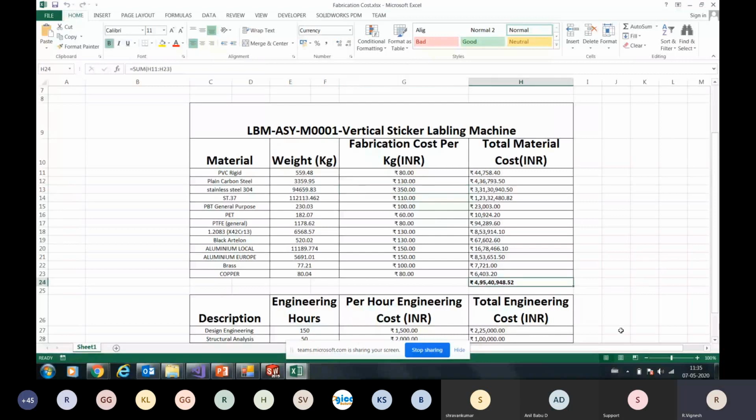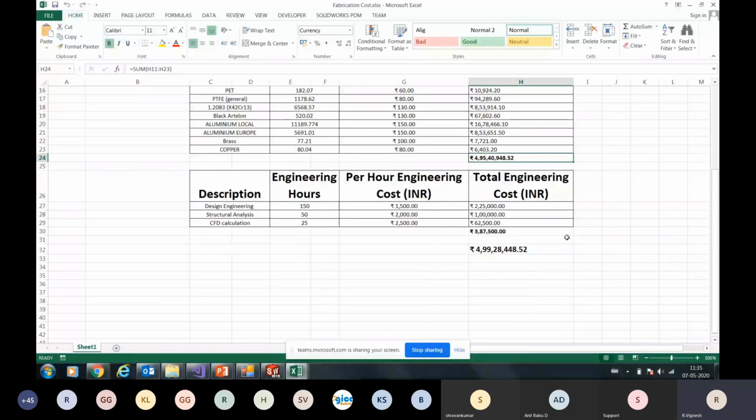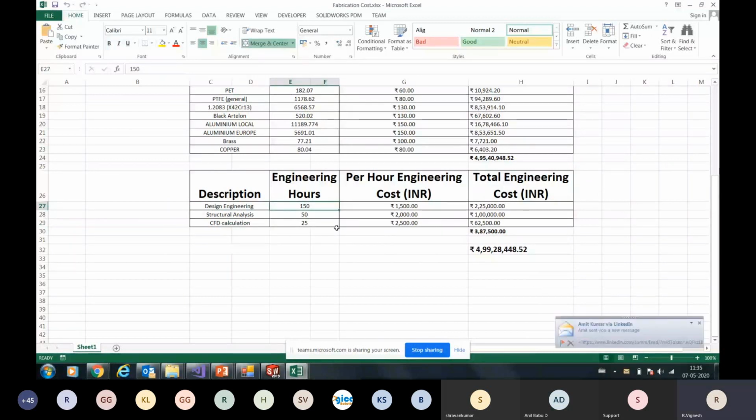Next, engineering. If you want to add the engineering parameters, these are the different factors: structural engineering or safety calculation. So how many hours do I spend, and what is my per hour cost of the engineering, the structural calculation or the safety? I can get the cost of my engineering, and this can be added and we get the complete cost of the machine.